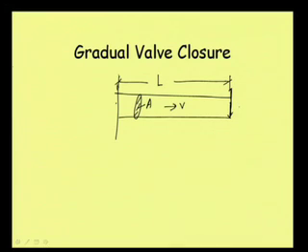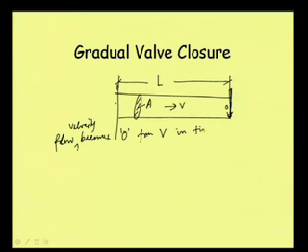For gradual valve closure, if the closing time is t, then we can see the acceleration. The flow velocity becomes 0 from V. Originally it is flowing with V, and when we stop it, it becomes 0 in time t.